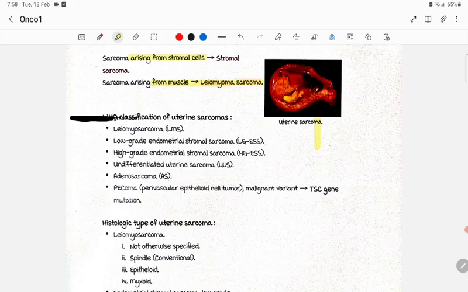Uterine sarcoma. WHO classification of uterine sarcoma: there is leiomyosarcoma, low grade endometrial stromal sarcoma, high grade endometrial stromal sarcoma, and undifferentiated uterine sarcoma. And adenosarcoma, and PEComa, that is perivascular epithelioid cell tumor. It is a malignant variant, with TSC gene mutations.